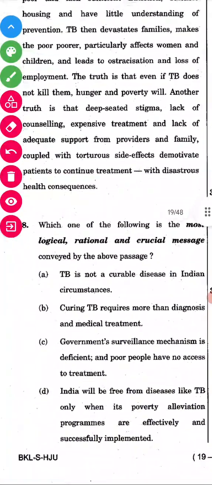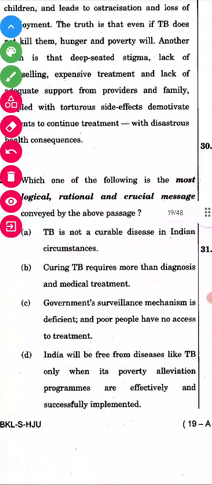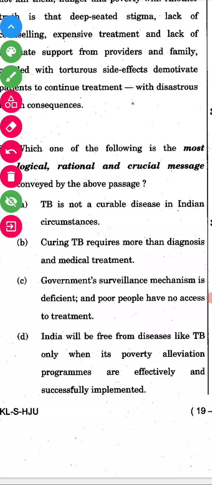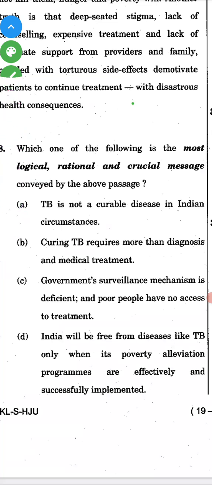Next is the 28th one. Without going through the passage, we are going to solve this question. In this passage, they are telling about TB. Most logical, rational, and crucial message. Option A: TB is not a curable disease in Indian circumstances.